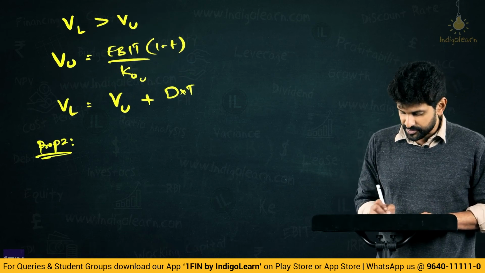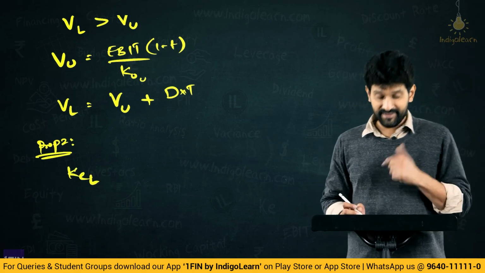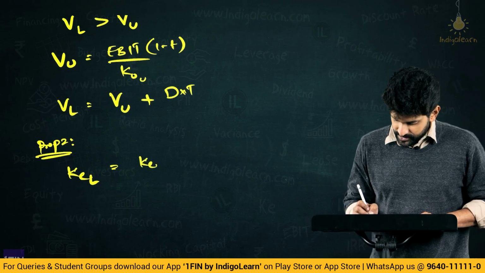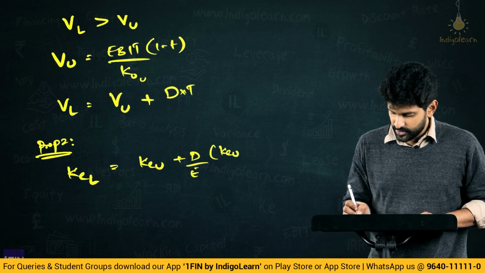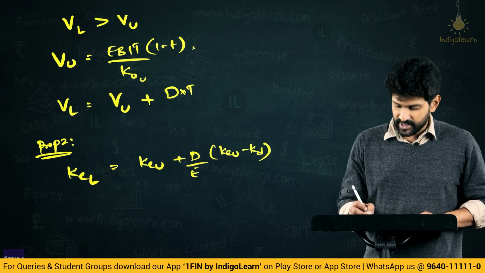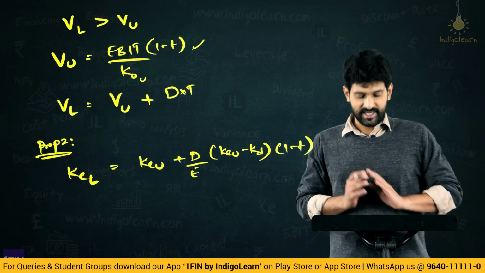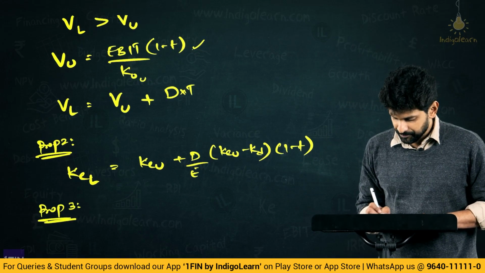The second proposition, that is cost of equity of the levered firm or structure, earlier we have seen it is KEU plus debt by equity into KEU minus KD, just like here, same as tax is considered into 1 minus tax, that is all. Now the proposition 3, what happened?